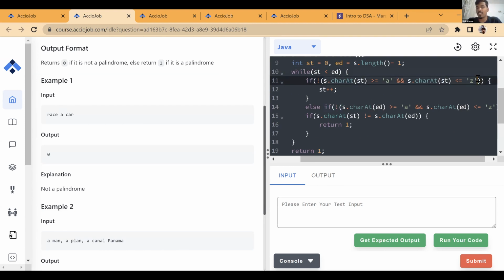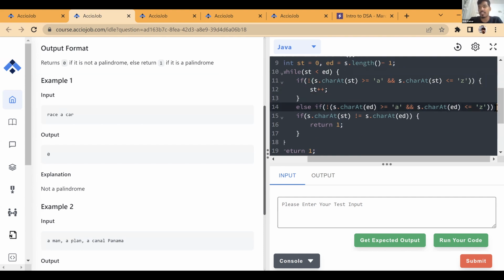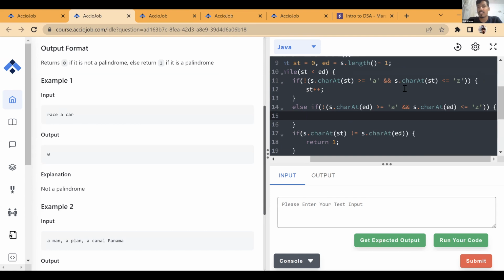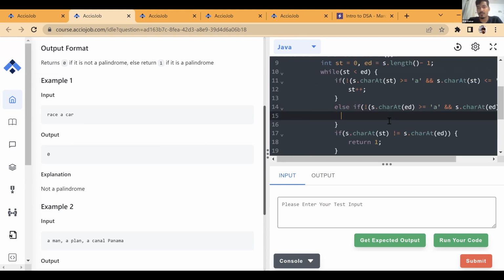So in that situation, I simply move start by 1. If this is within range, we get this as true. This tells us that s.charAt(i) is within the range of a to z, so this condition will be true. We mark true, not of true is false, so we don't run this. We check for the else, the end part. If the end character is a valid character, then it's fine. If it is not valid, then we decrease the end as well. So we can do end minus minus.